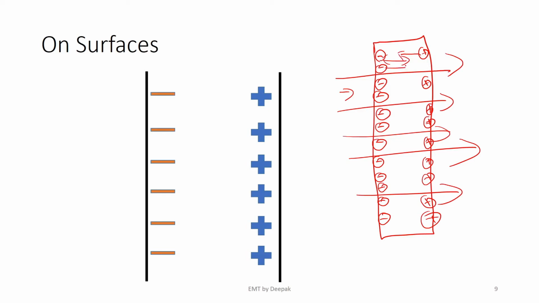Therefore, they tend to meet and balance out, thereby depleting the charges completely. By some time, there will not be any free charge carriers.